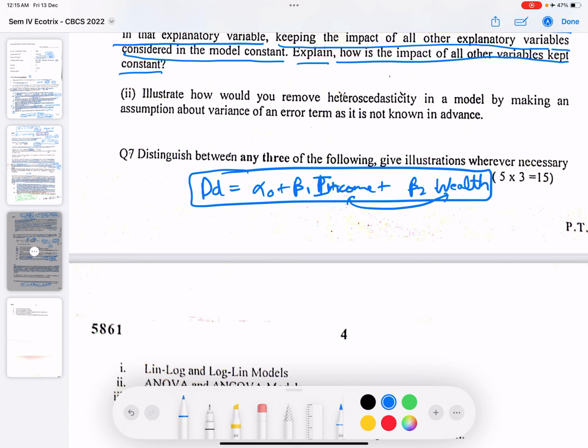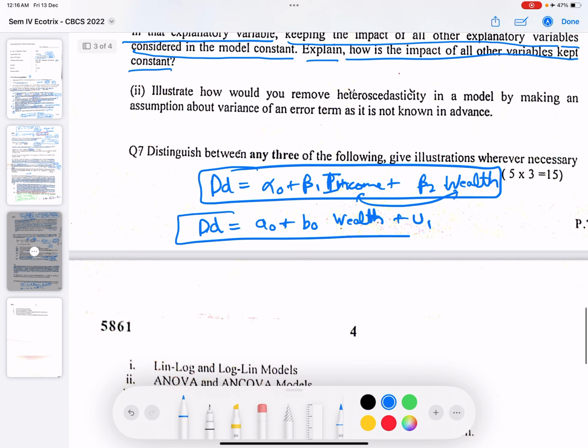So firstly, we will regress demand on a naught plus b naught wealth plus U1. With the help of this, we will get U1 hat.